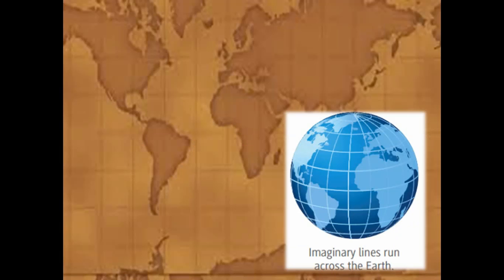What do you see in the picture? There are some lines which run horizontally and vertically. See, these are imaginary lines. They are not real lines on the ground. They are drawn on the map or globe to help locate places on the earth easily.